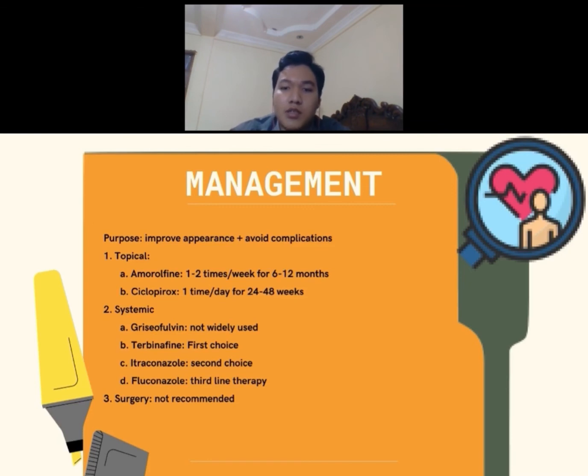The last option is surgery, which involves nail avulsion. It is only limited to cases where 1 or 2 nails are affected. It has a high cure rate if combined with topical therapy, but because of high recurrence rate, pain, and nail malformation, it is not recommended.